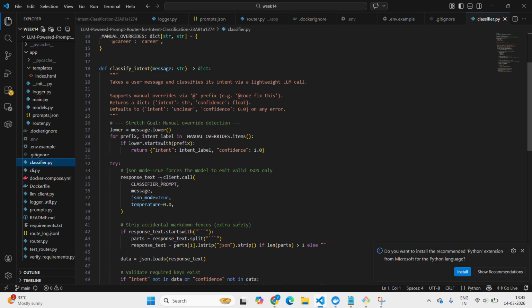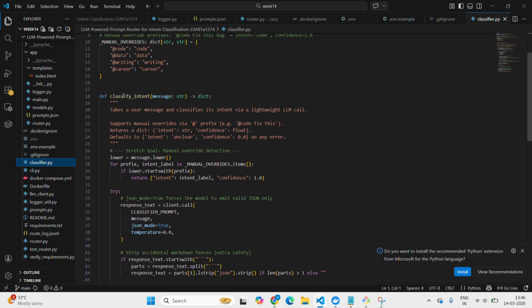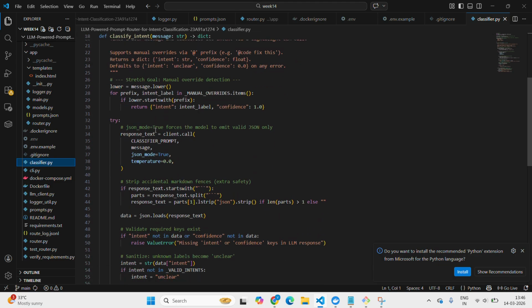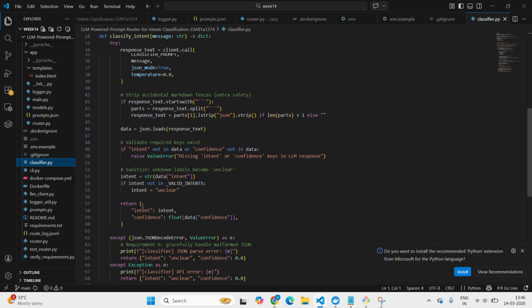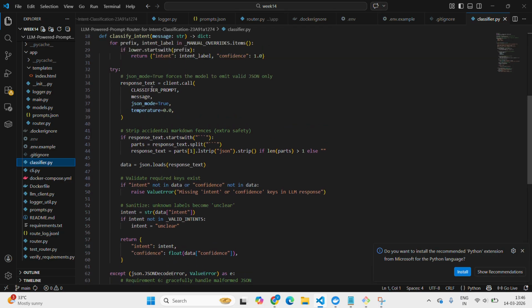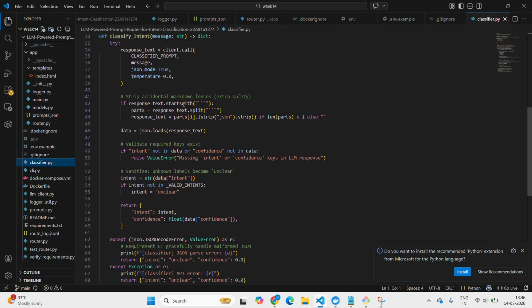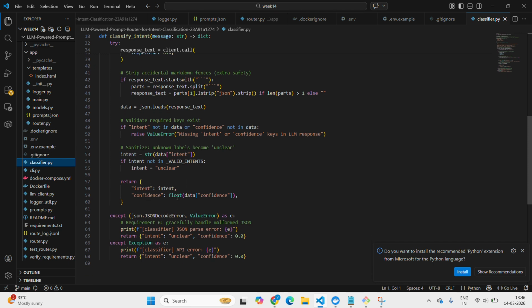Here the response text given to the client is the classify prompt and the message by the user. These two will be sent to the second phase. This is the classify intent function, and it returns the intent and confidence.